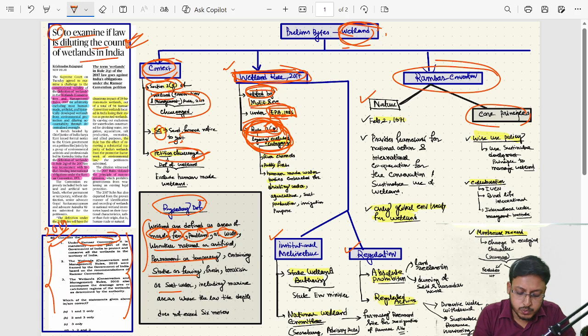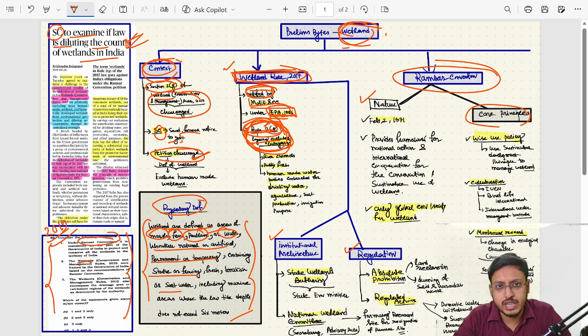Okay. But this wetland definition, this is a simple definition. No question comes from the definition, but we have to understand it for our overview. And within this definition, rule 2G talks about the definition of wetland and also legally excludes some categories from the wetland definition. What are those categories? Like river channel, paddy field, and human-made water bodies constructed for drinking water, aquaculture, and production. These are excluded from the definition of the wetland as a part of this rule, and that is being challenged in the Supreme Court.